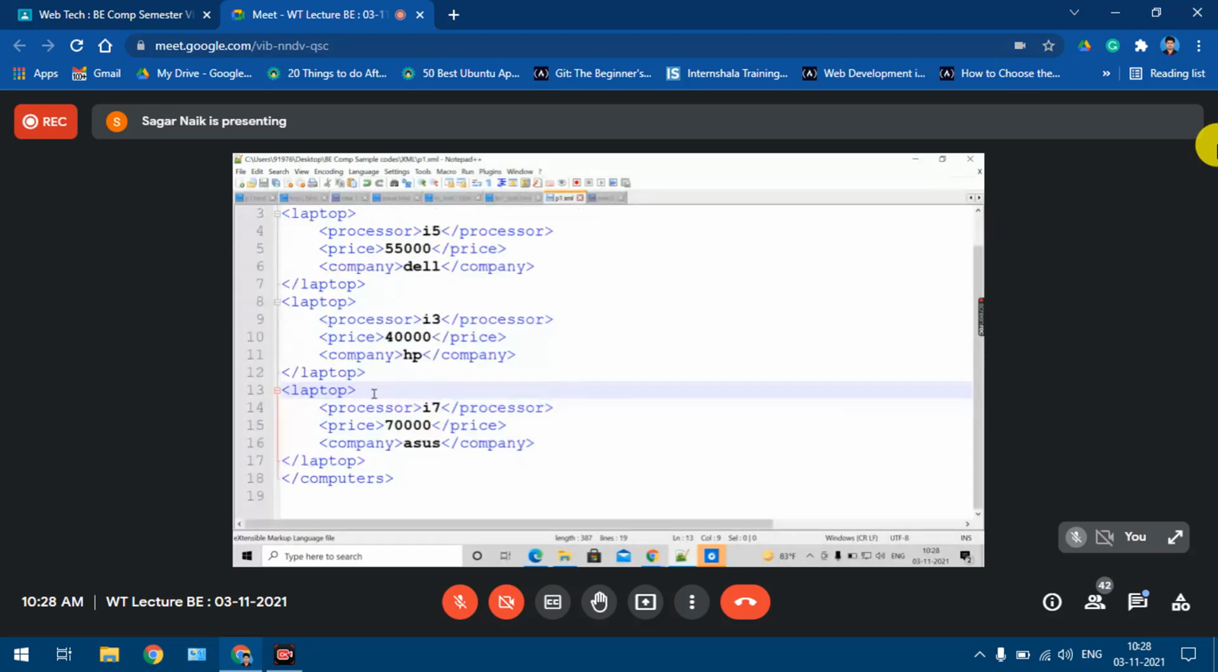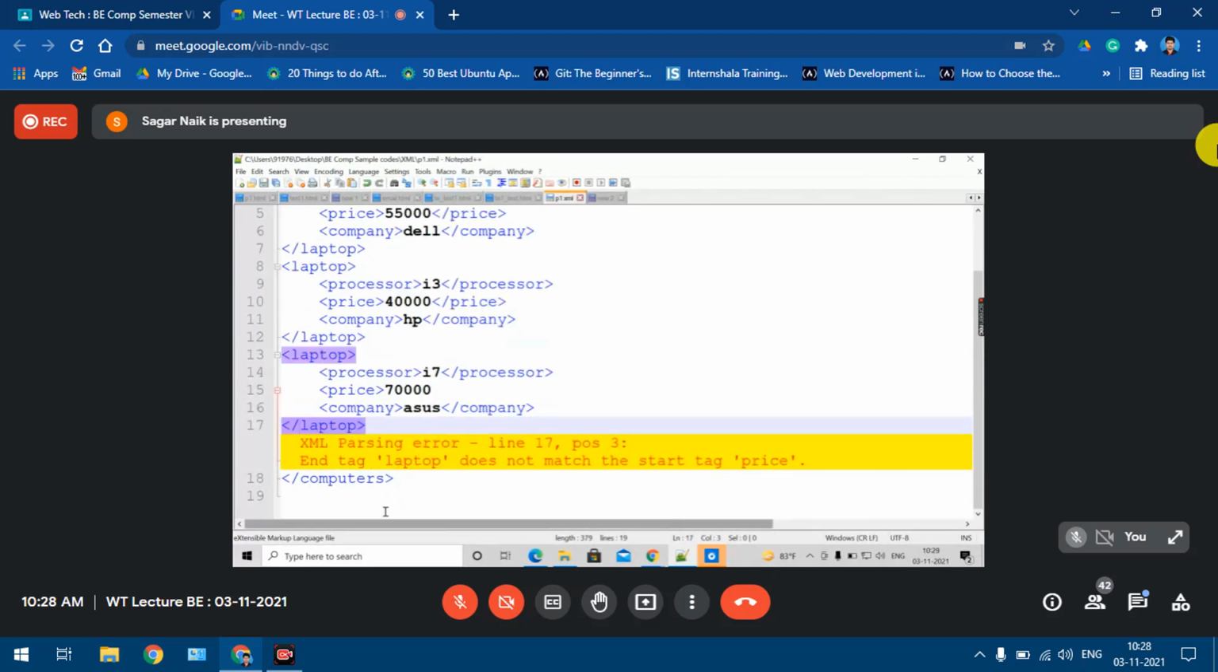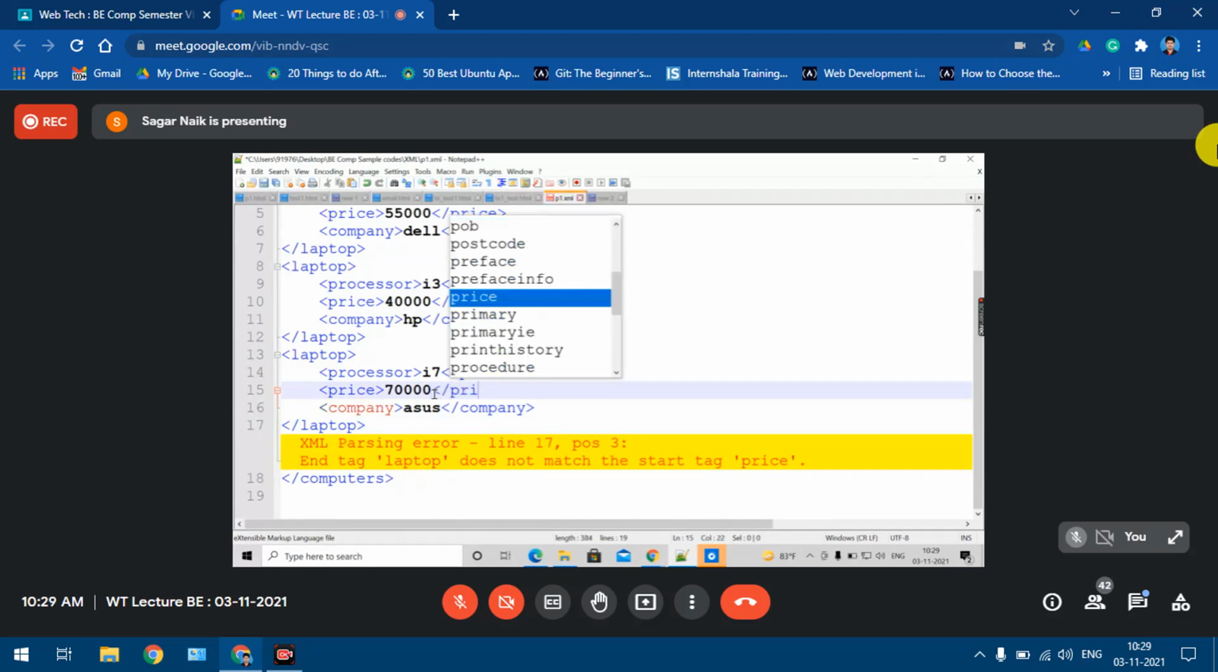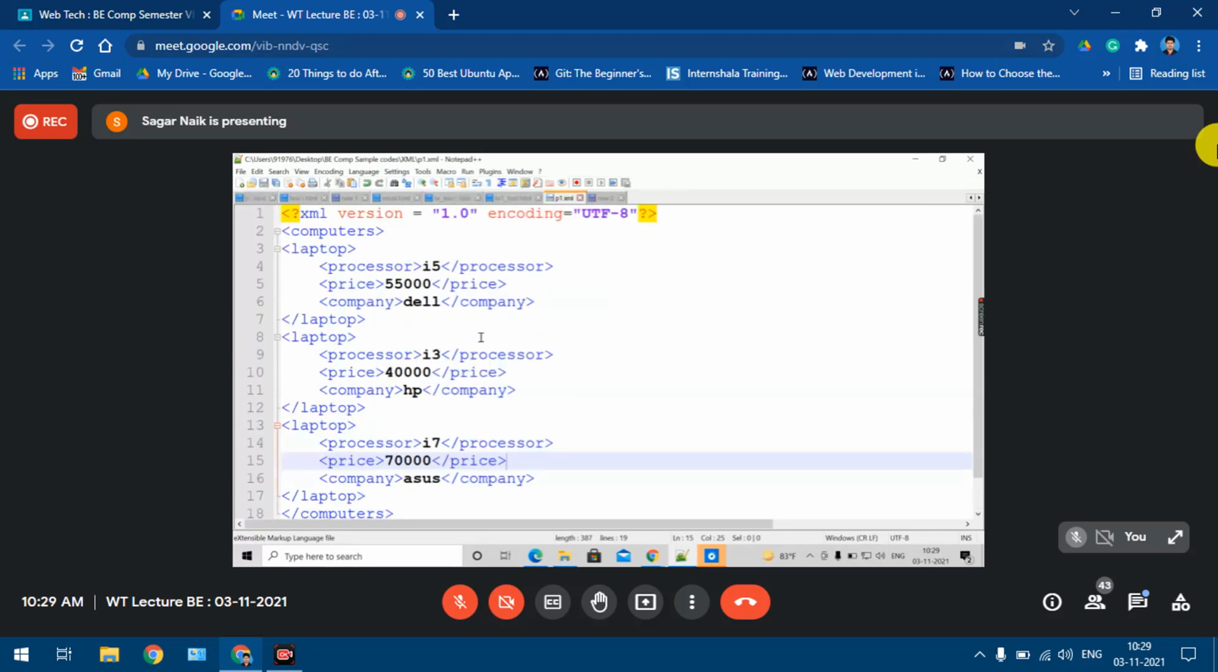Even if I remove, suppose, one closing tag and try to save this file, it says it does not match with the closing tag, meaning there is some mismatch. So I'll put this closing tag price back. This is how you can validate your file using Notepad++. When you try to save the file, it gives you the errors if there are any.